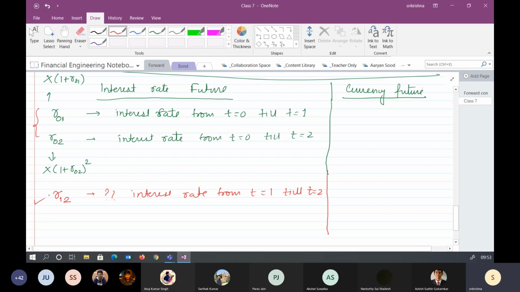Can somebody tell me? Because logically we need to understand what we mean by no arbitrage. So logically, can somebody deduce and tell me what should be the value of R12? 1 plus R02 the whole square divided by 1 plus R01. All right, very good. Can somebody tell me why?